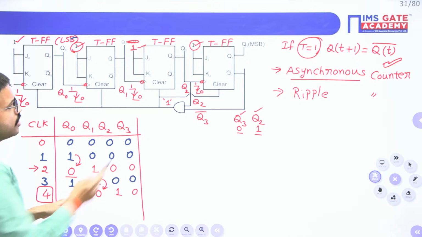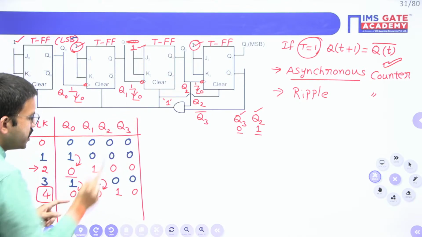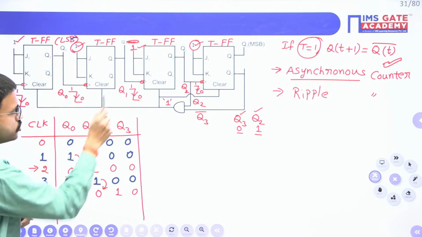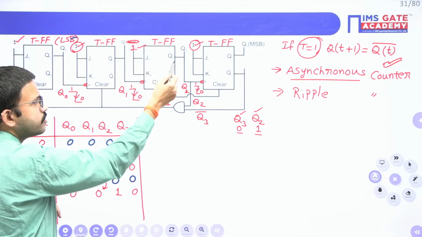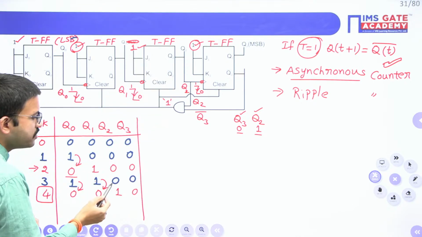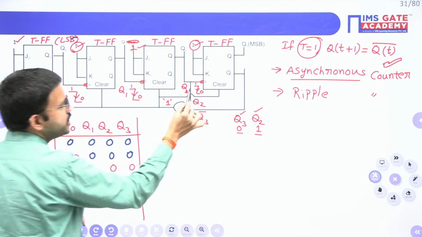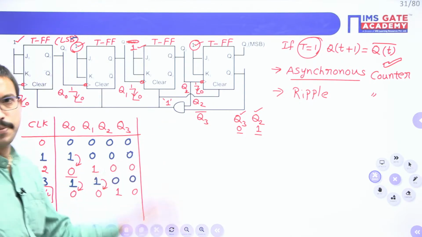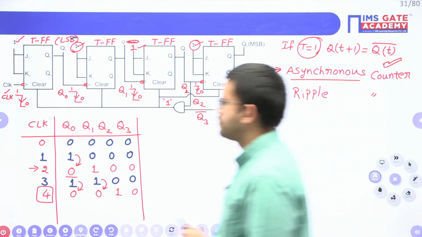Now, for this particular flip-flop, you require Q1 should change from 1 to 0. Yes, Q1 first time it is changing from 1 to 0. Because it is changing from 1 to 0, since you are having T value 1, your output of this flip-flop will get complement. So that means 0 becomes 1. Here 0 to 1 transition happening, but here requirement is 1 to 0. So that's why here Q3 output will remain same. I hope it is clear now.